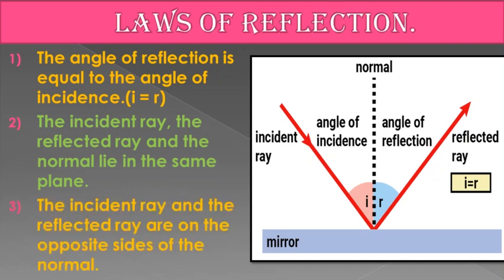And the incident ray and the reflected ray are on opposite sides of the normal, that is, in between these 2 rays a normal is present, which is perpendicular to the mirror surface. So students, these are the 3 laws related to reflection, and I hope you all have understood this concept of reflection of light. The further part of this chapter we will continue in our next video.